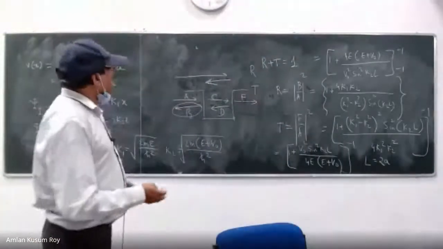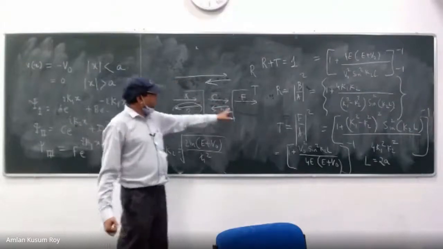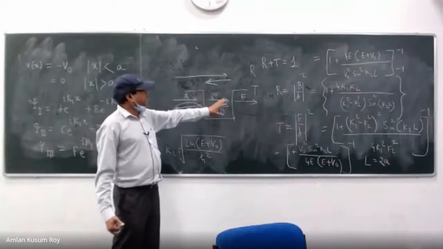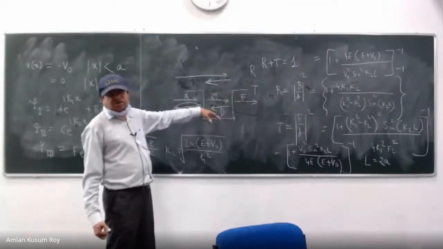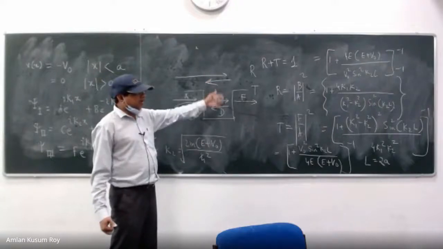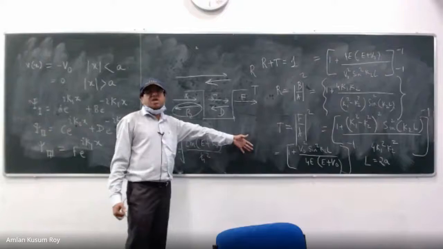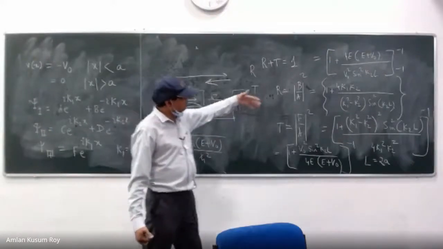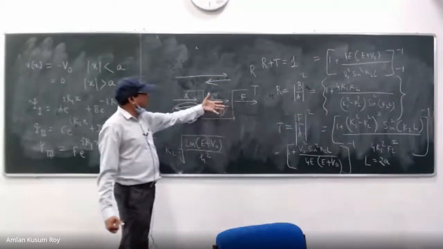So I think we will conclude here. Let us summarize. The finite well gave me very interesting stuff. I explained many times: you will have a finite number of states, your wave function will leak, and you will have solutions which are symmetric. There will be even parity solutions and odd parity solutions. You need to do graphical solutions, and your equations will be governed by a transcendental equation. These are the features of this problem.